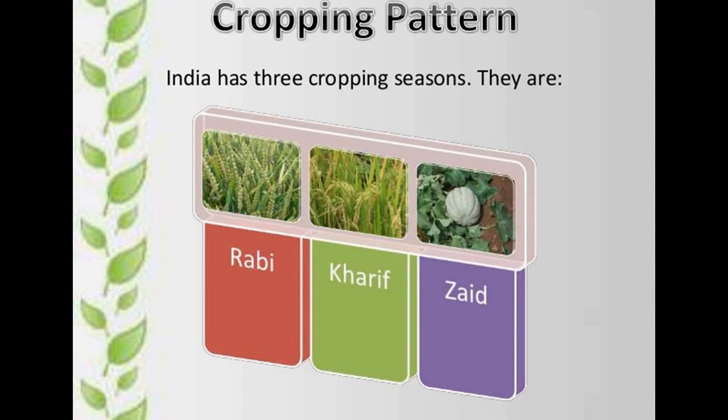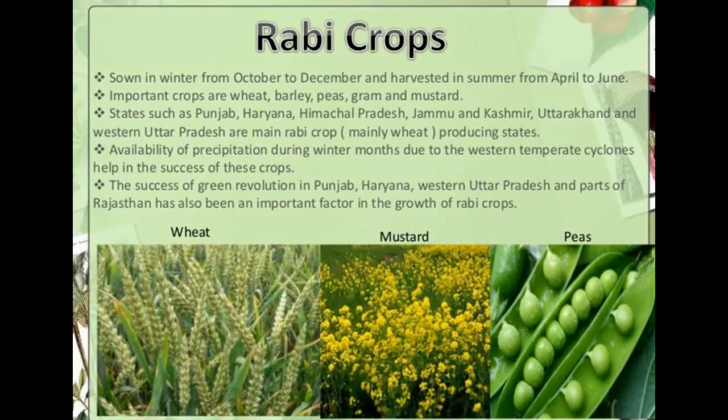Now we are coming to the second topic of this chapter, which is cropping pattern. So basically India has majorly three cropping seasons, which are Rabi, Kharif and Zaid. So basically the crops are grown in particular seasons, and majorly there are three in India, which is Rabi, Kharif and Zaid. So we'll talk about the first season here, which is Rabi crops.